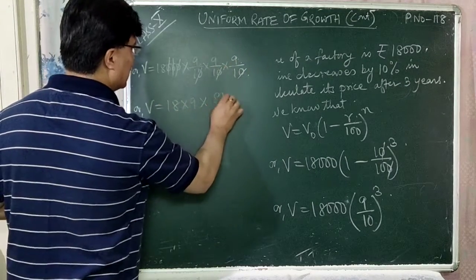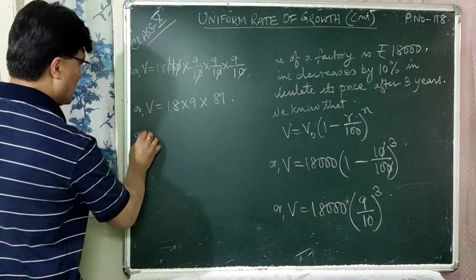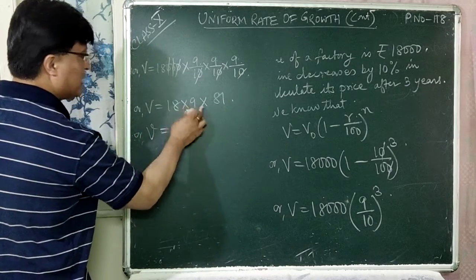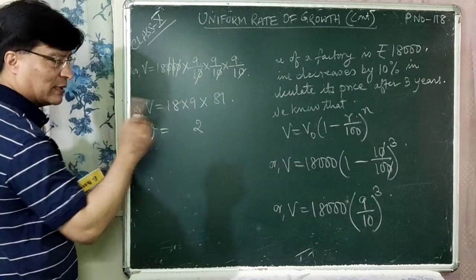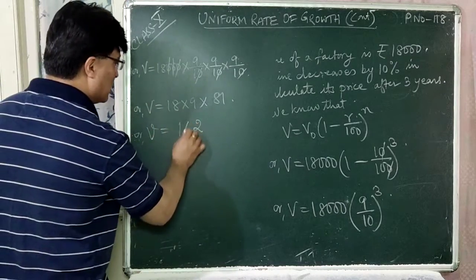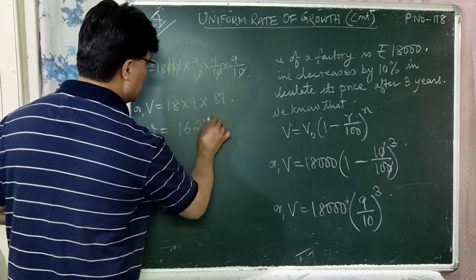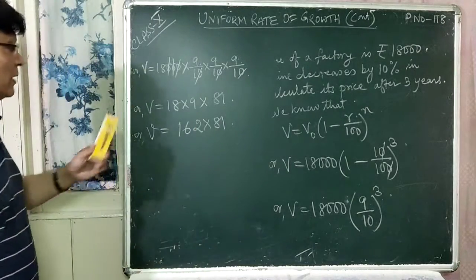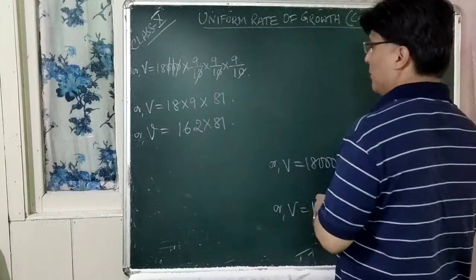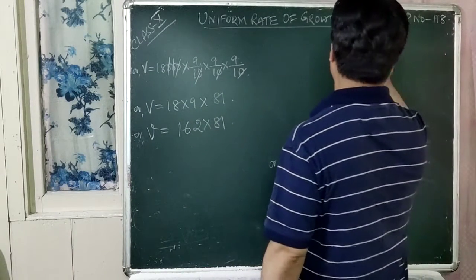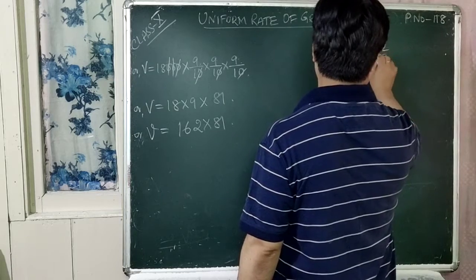9 9s are 81, right? Or V is equal to, let us multiply 18 and 9. 9 8s are 72, 2, 7. 9 1s are 9 plus 7 is 16. So 162 into 81. Now let us simplify it once again, that is multiply 162 by 81.